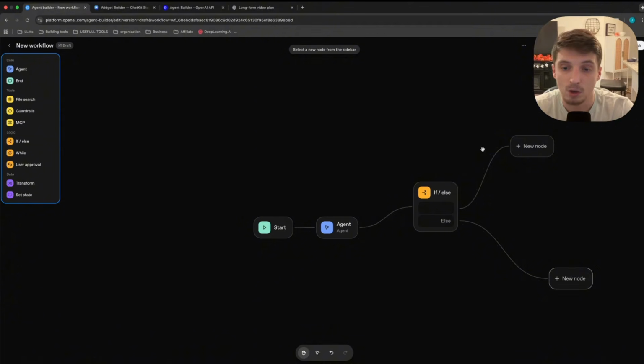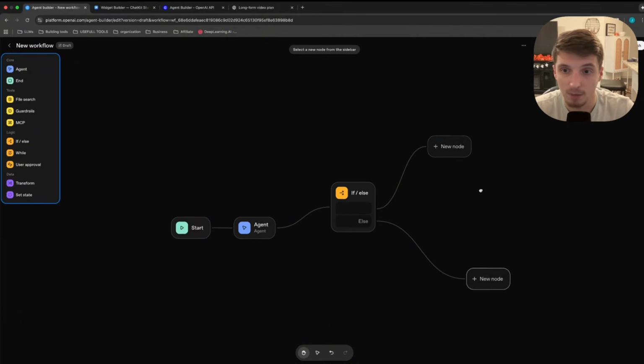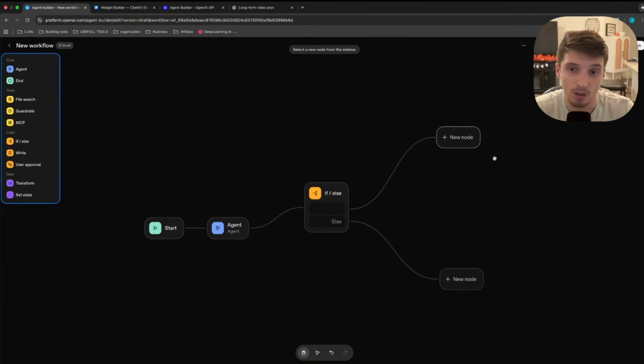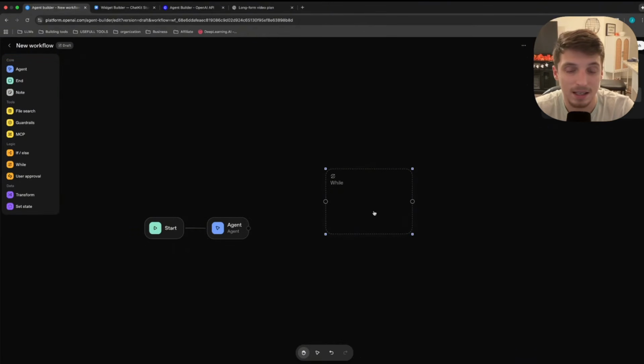So this node right here, and you're going to see plenty of them down the line too, because maybe with this one they want to reschedule, you could branch it off and have them reschedule. But this basically controls the flow and the route of where the conversation goes. The next thing is a while over here. All this is a loop, basically having a task repeat itself until the desired output is achieved. I've never seen a loop used in a chatbot kind of conversational flow agent system, but it's good to have just in case.